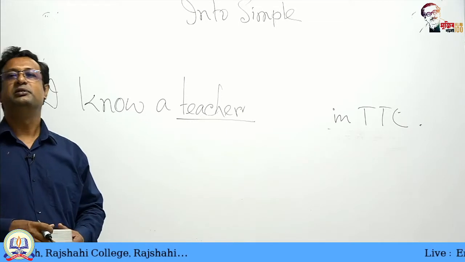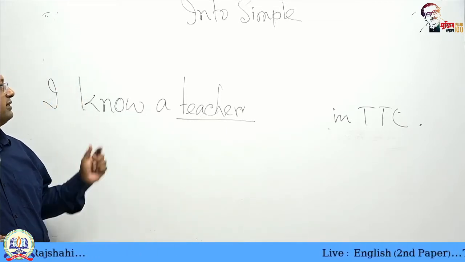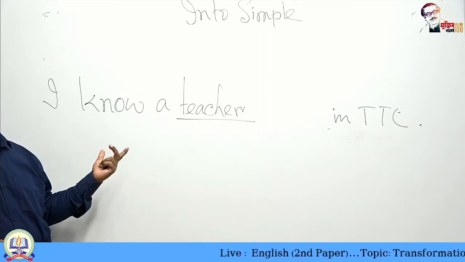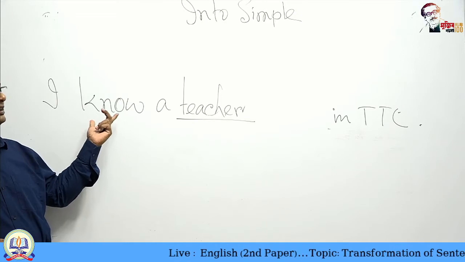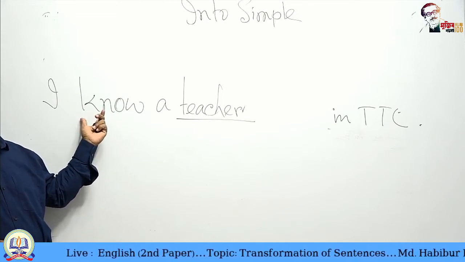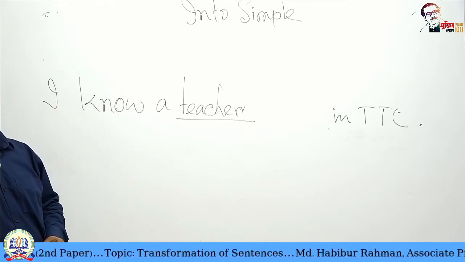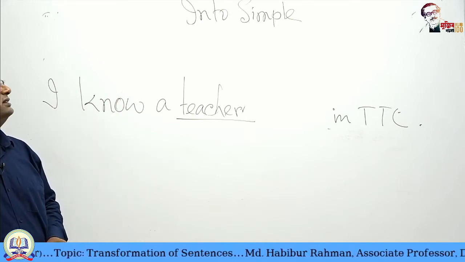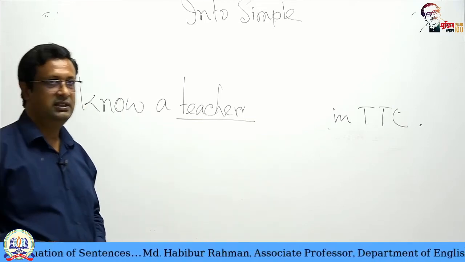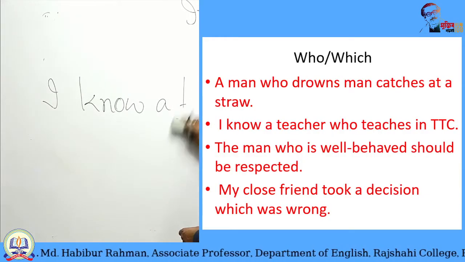Okay. Who is a teacher? Who teaches? So this is more simple. I know a teacher in TTC. What is the wrong? Nothing wrong. This is also the same, bearing the same meaning, and this is a simple sentence. I know a teacher in TTC. So you can change this sentence in this form too. Okay, the next sentence.